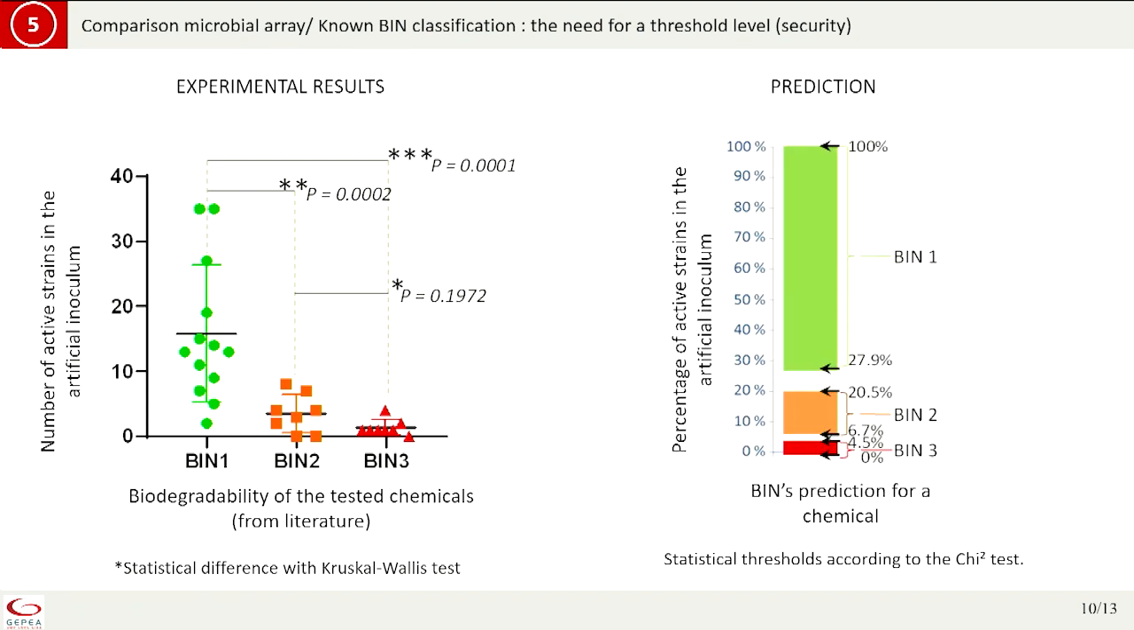That is to say that we need to have a threshold level, a security level, I would say, in which you will consider a substance as bin 1 only if at least 27% of the bacteria are able to use the substance. You have a clear 7 to 8% in this area. It is not visible; you cannot say it is bin 1 or bin 2, it is an overlap. From 20 to 6, you have bin 2, and lower than that, you will have bin 3.